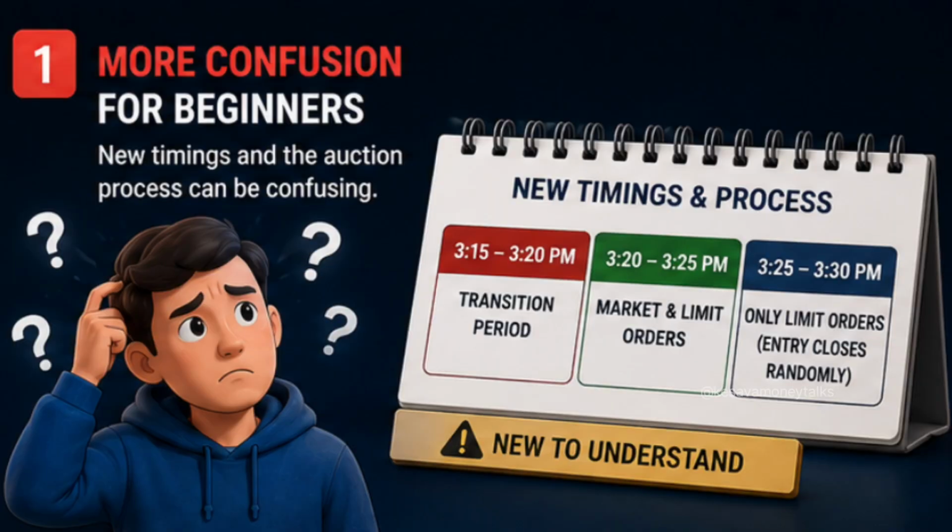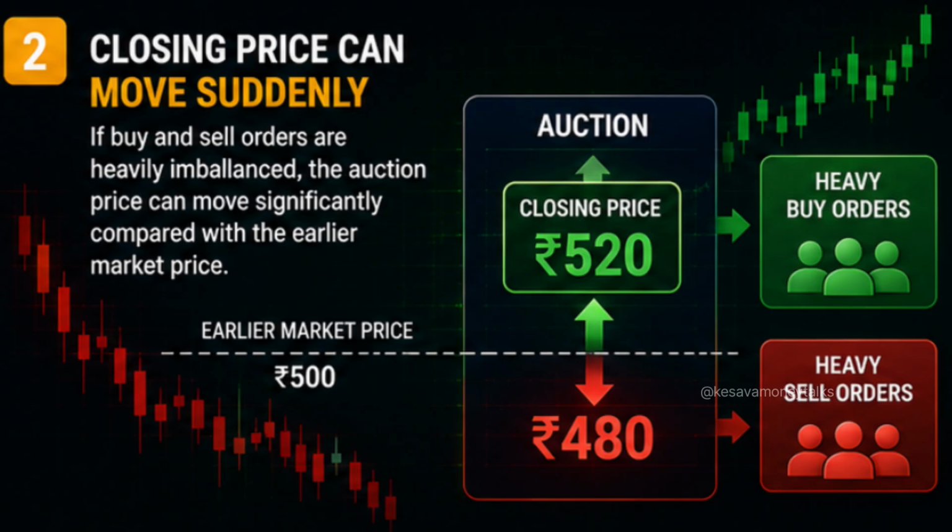First, more confusion for beginners. The new timings and auction prices can be confusing. Second, closing price can move suddenly. If buy and sell orders are heavily imbalanced, the auction price can move significantly compared with the earlier market price.